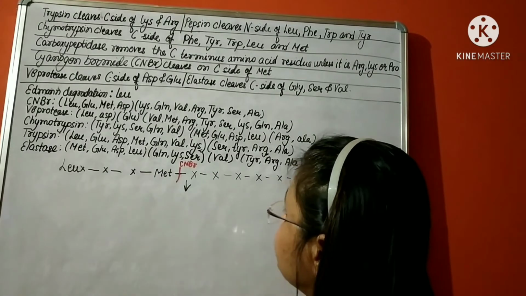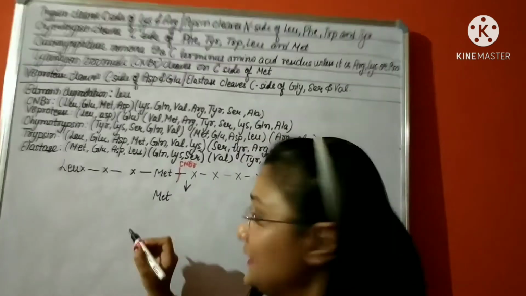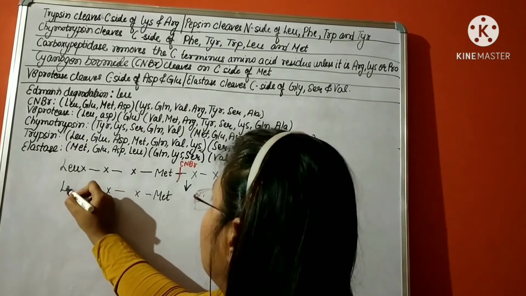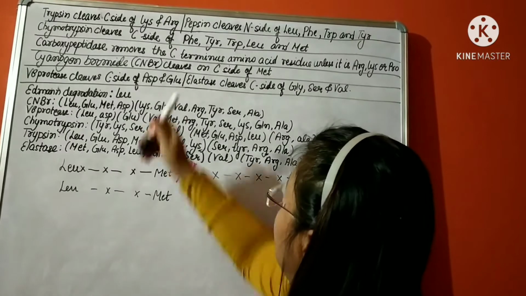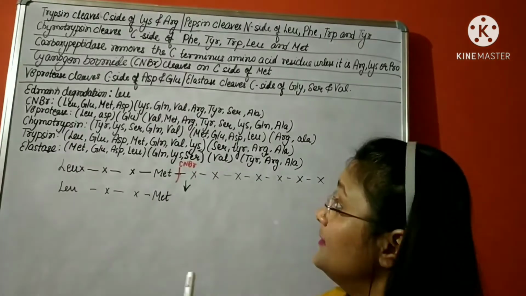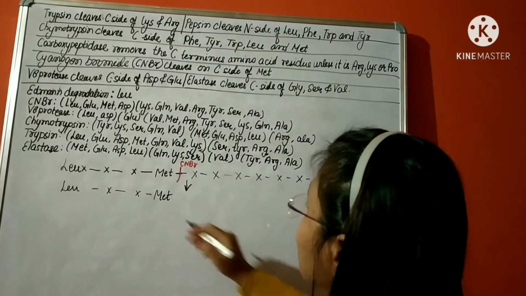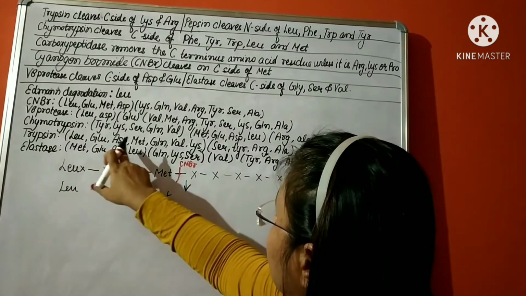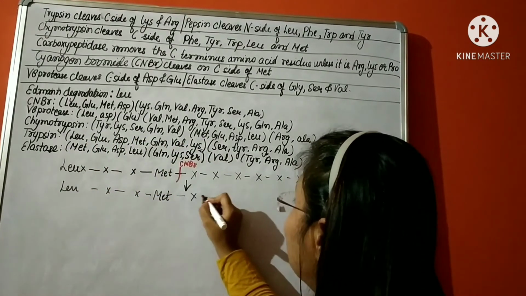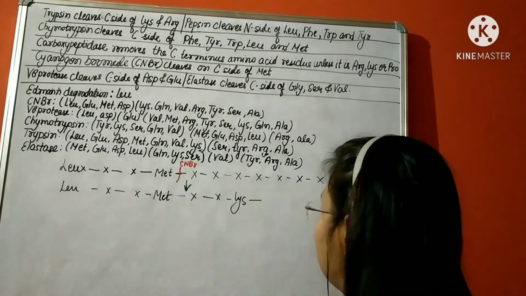Next, we already know the position of methionine and leucine. We will check for lysine over here, and trypsin cleaves at the C terminus of lysine. So we already have 1, 2, 3, 4, 5, 6, 7. That means at the 7th position we have lysine, where trypsin will cleave.